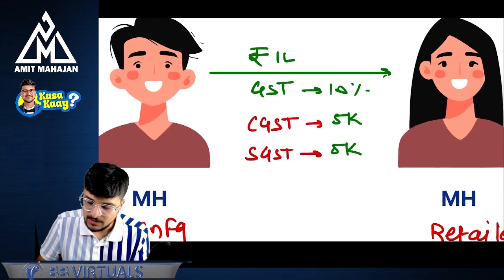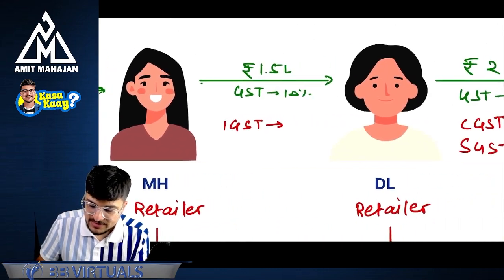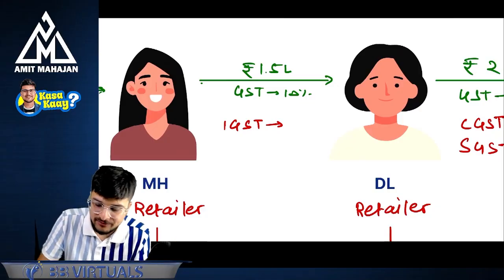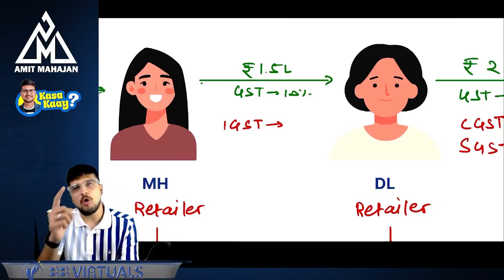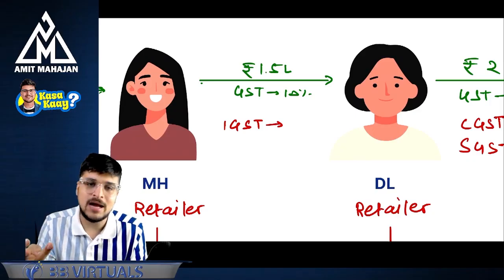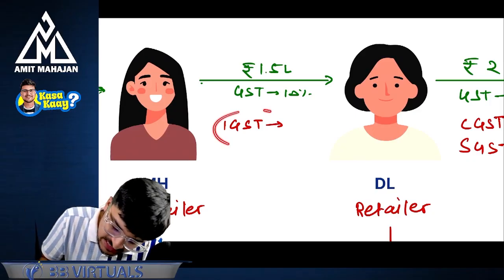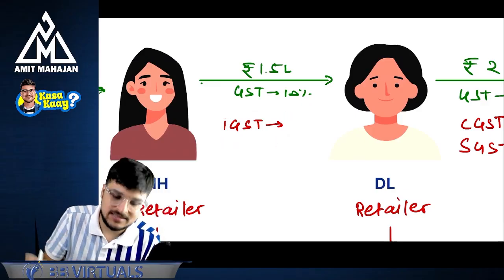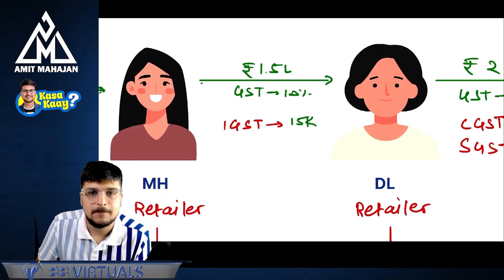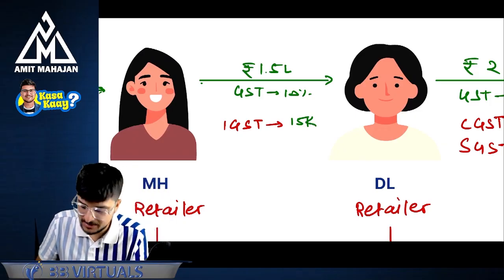Now the retailer of Maharashtra is selling the goods to another retailer in Delhi for 1,50,000. Now in this transaction, which GST will be applicable? CGST, SGST or IGST? Of course, IGST will be applicable because this is an interstate transaction, and that's why IGST of 15,000 rupees will be charged. Perfect, 10% GST.